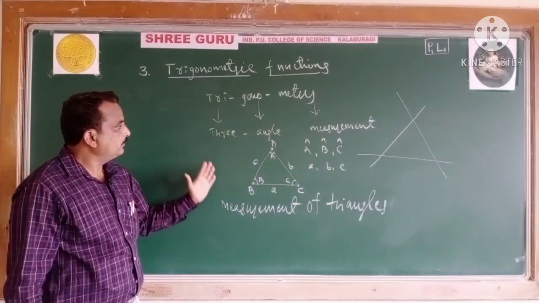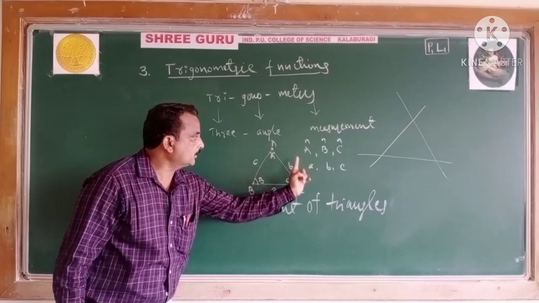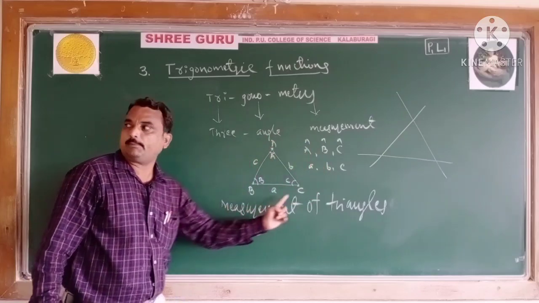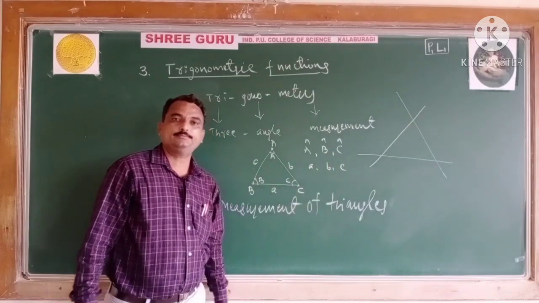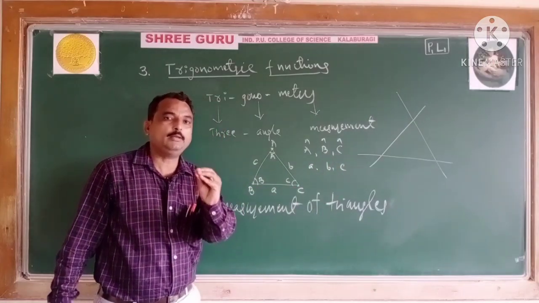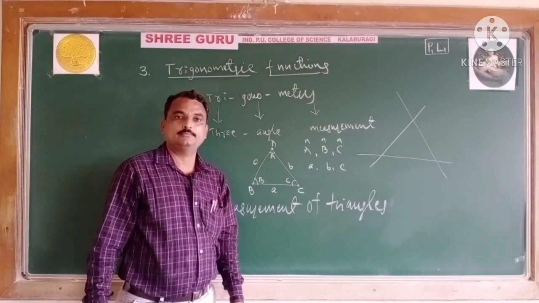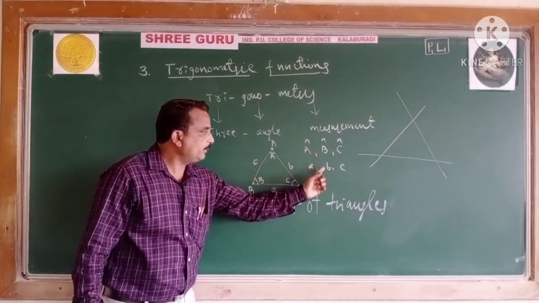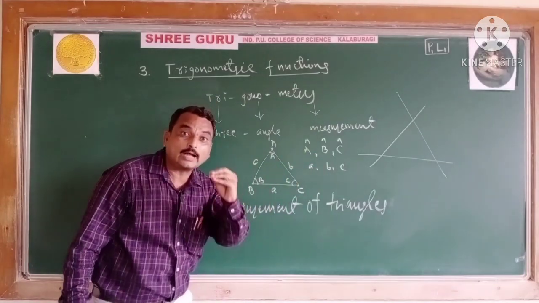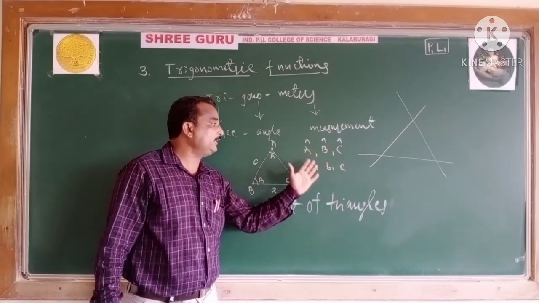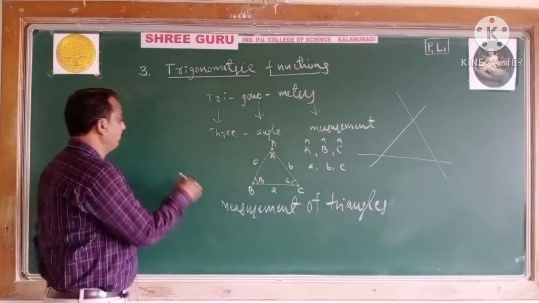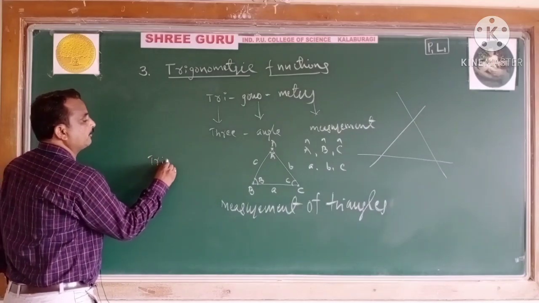Now let us come to the turning point of the meaning of trigonometry. Out of 6 elements, some elements are given in the data, and we find the remaining elements by using trigonometric functions.